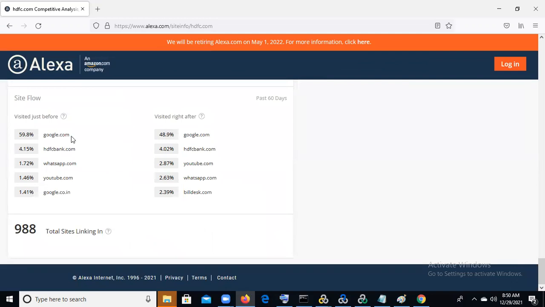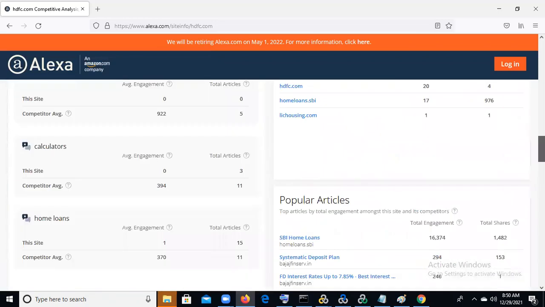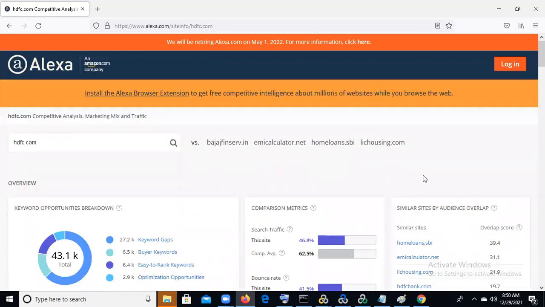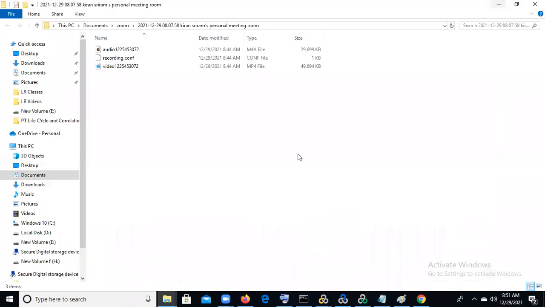Site flow: through Google they are searching 59.8%. So everyone is coming through Google search to hdfc.com. Through direct, directly www.hdfcbank, 41%. WhatsApp is also used, 1.7. YouTube. So based on that, we need to understand what our CBTs are and what our response time is. We need to understand this using internet traffic monitoring utilities. You can call it alexa.com. You can search any site and the details will come here. Got it?